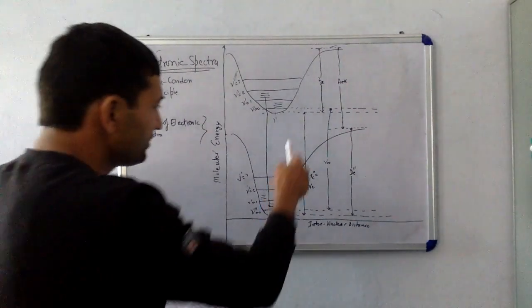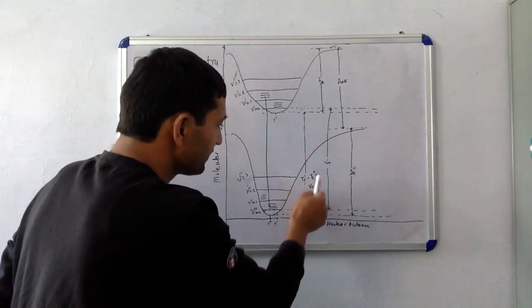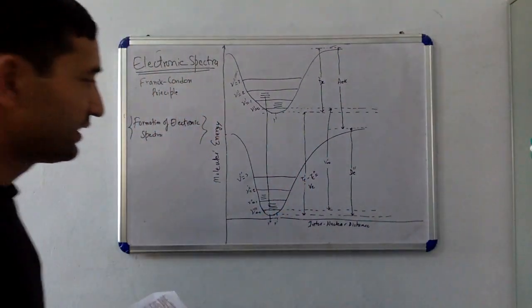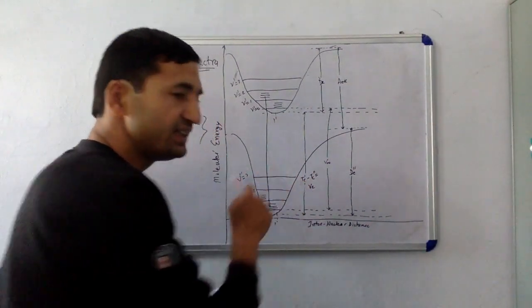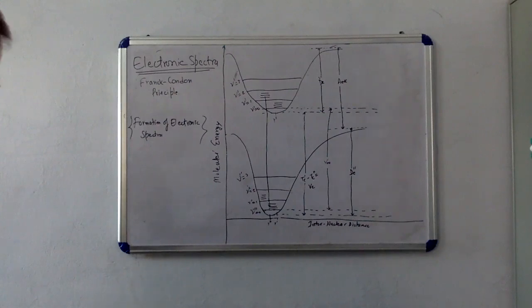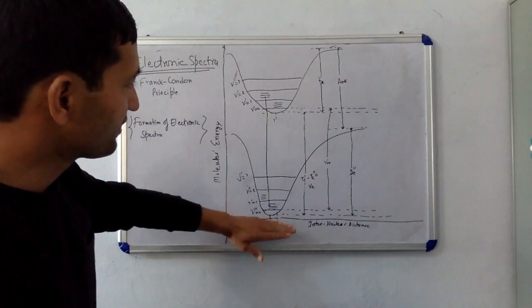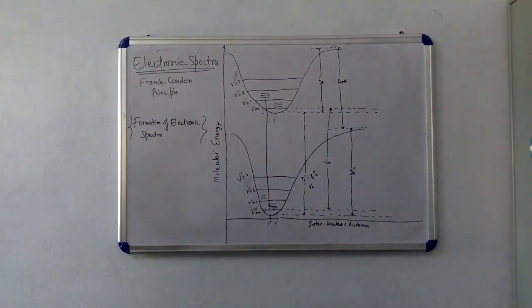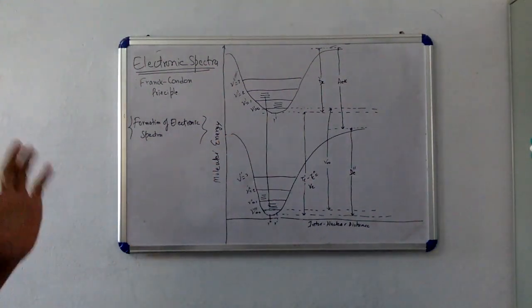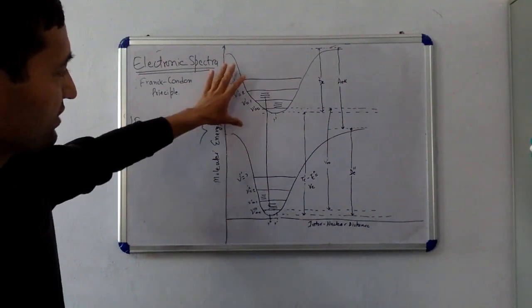The difference between these levels is defined as a wave number, the electronic energy nu_e. This is the difference between the two minima of the ground state and the excited state. And as I said, their potential curves are different.